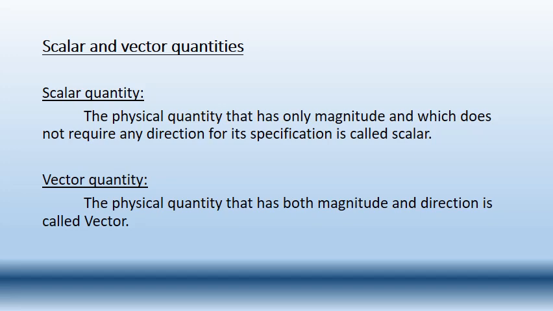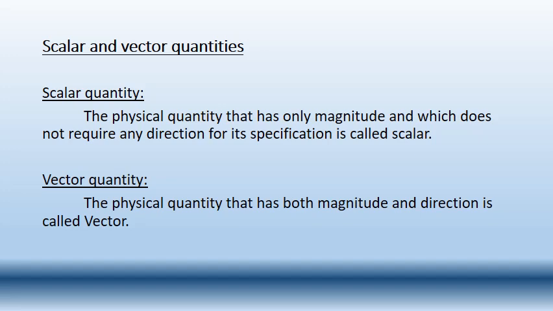So for example, if we say a person has traveled 5 kilometers in 1 hour, then we are specifying only the value, which is 5 kilometers, hence it is a scalar quantity.